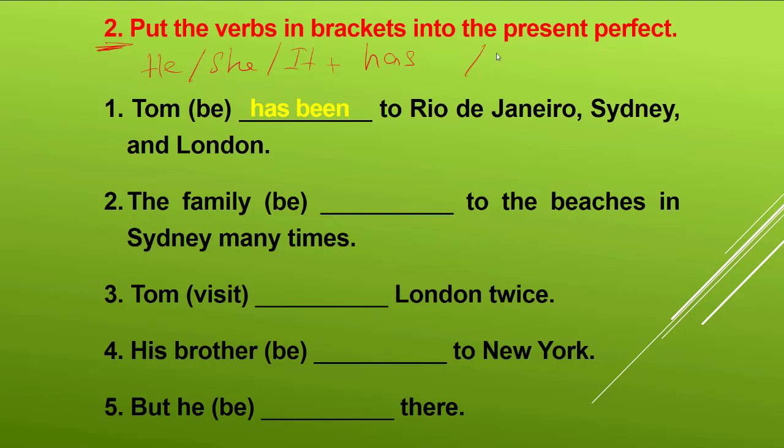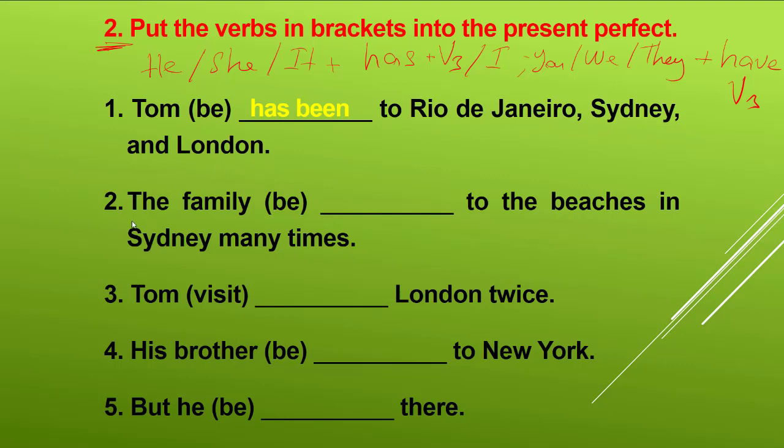But after I, you, we and they, we should use have, plus verb 3, or the past participle. So Tom has been to Rio de Janeiro, Sydney and London.